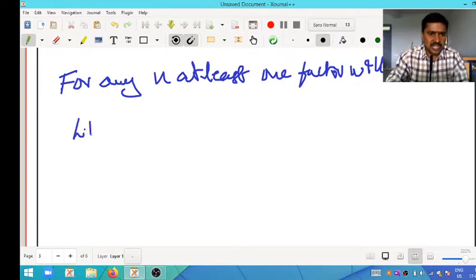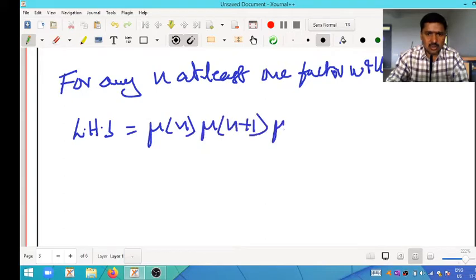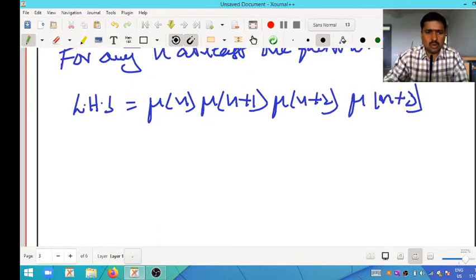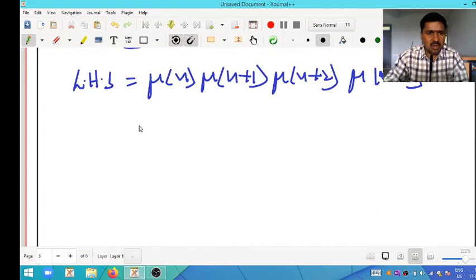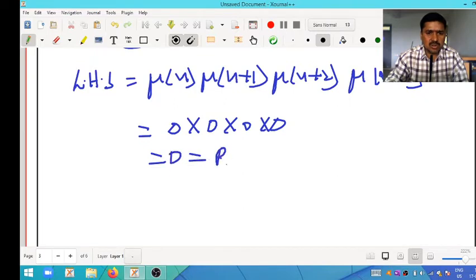That means taking LHS, Mobius of n into Mobius of n plus 1 into Mobius of n plus 2 into Mobius of n plus 3 is equal to, see here, already all values are 0. So 0 into 0 into 0 into 0, therefore this is equal to RHS.